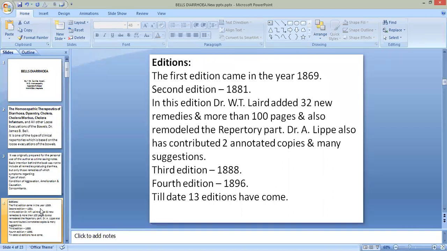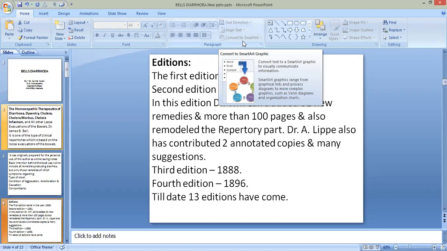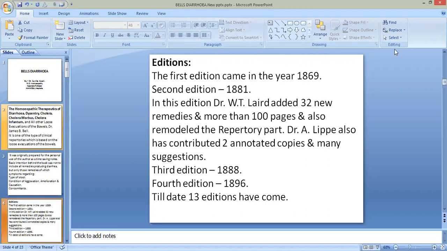And after the publication of the successful second edition by Dr. W. T. Laird, by including 32 new remedies and more than 100 pages, the third edition was published in 1888.